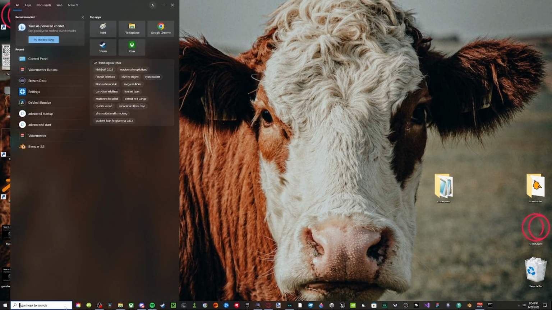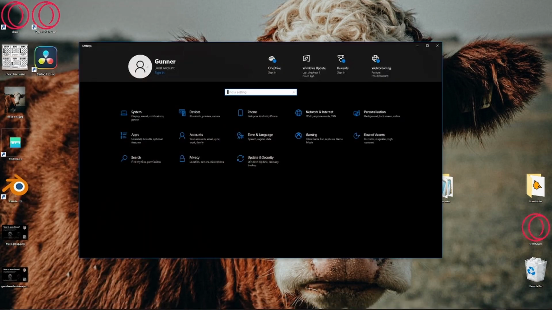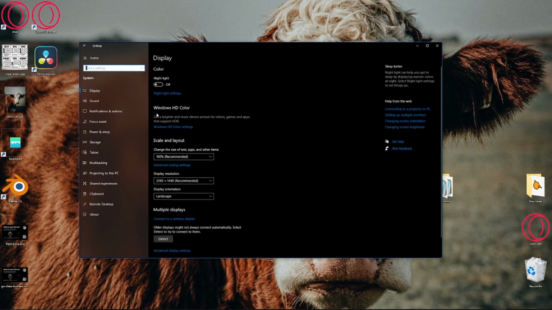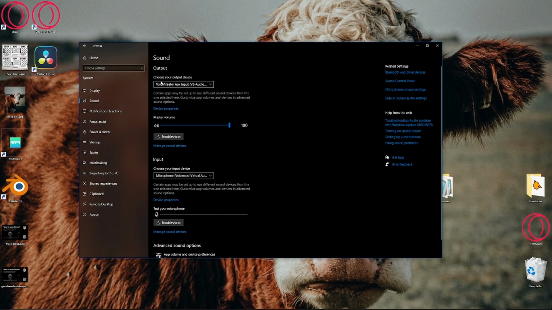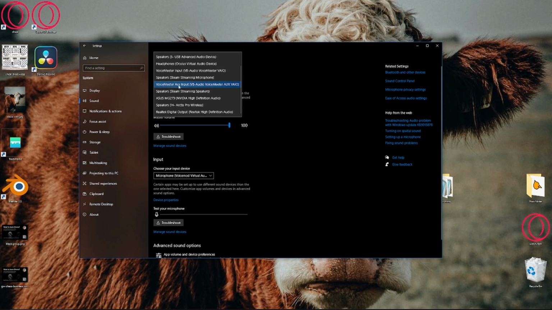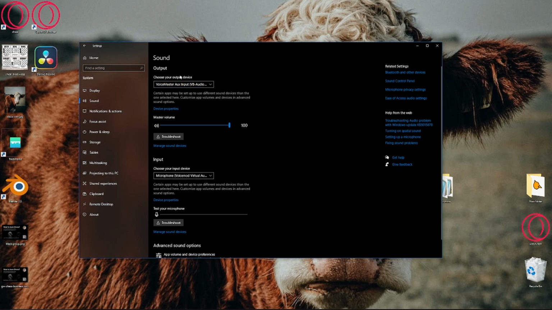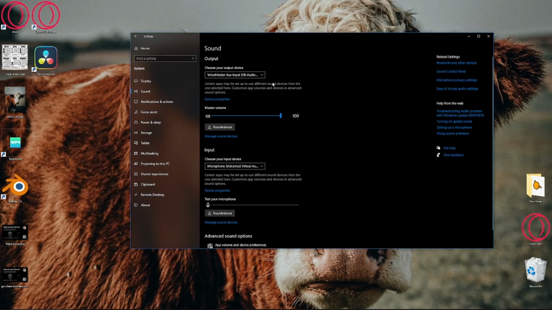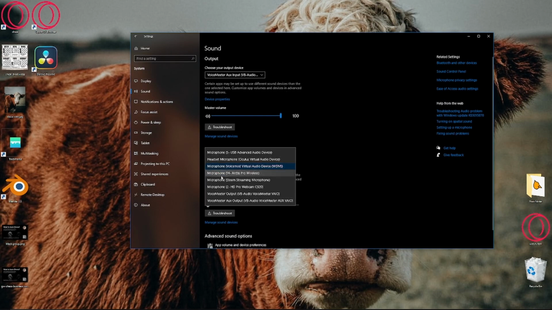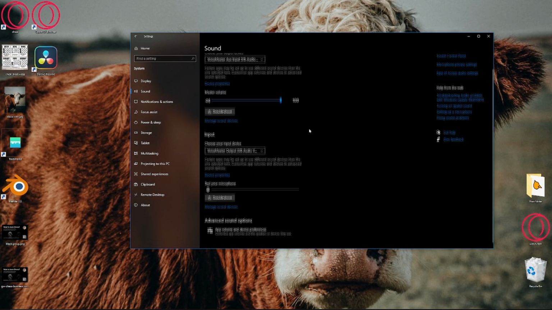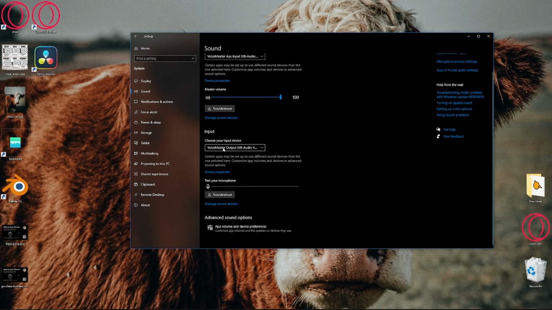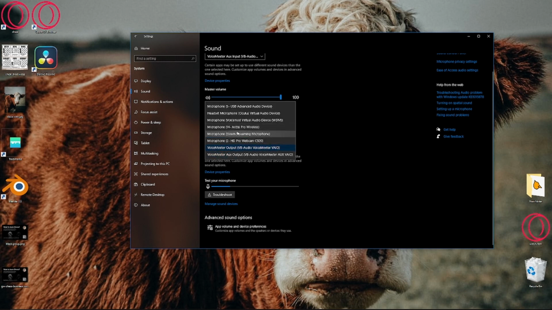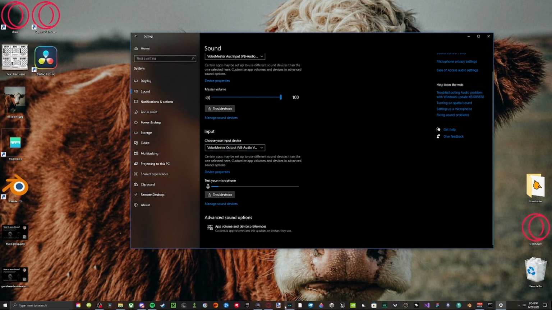And then you need to go into your settings. System, sound, and then this output should be changed to Voicemeeter aux input. It should already be changed by default if you set that to your default. In your input, you need to set this as Voicemeeter output. Oh yeah, the only reason it changed for me is because I opened the Voicemod.